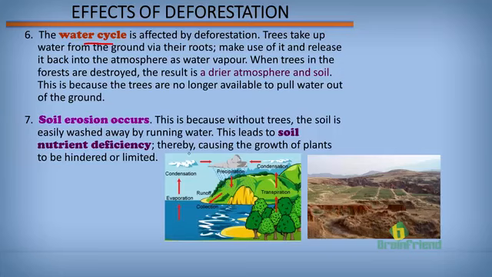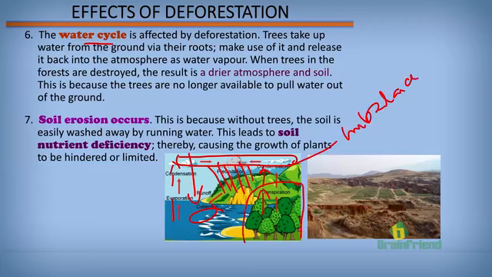Usually, as the sun shines down on water, evaporation occurs, it gets into the clouds, condensation occurs. Plants give off water vapor, it condenses, and stays in the atmosphere. After a while, precipitation occurs, rain begins to fall, and more water goes back to the water bodies. But here, as we've earlier explained, without transpiration, without the effect from these great trees, there will be an imbalance in the water cycle. Another effect of deforestation is soil erosion.